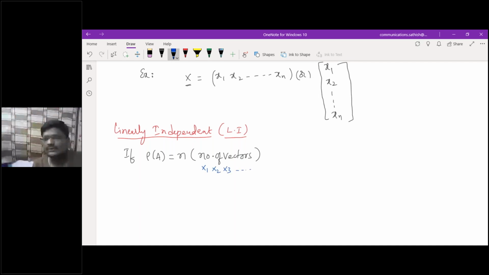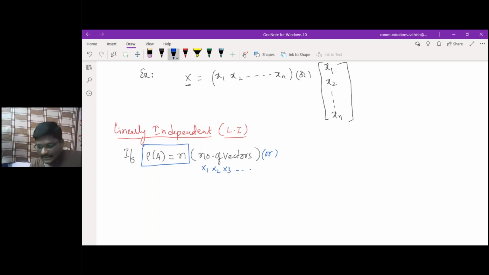If I take an example, some different vectors they will provide you, some x1, x2, and x3, and so on. Those are the vectors. If the rank of a matrix is equal to the number of vectors, I can extend it with respect to the determinant also. This will happen only when the rank of a matrix is equal to n, and the determinant of a third order matrix is not equal to 0.